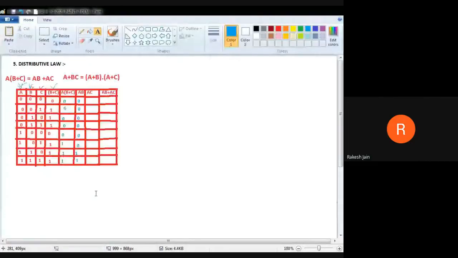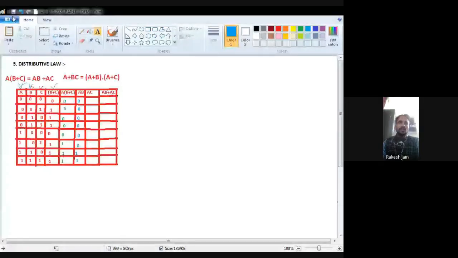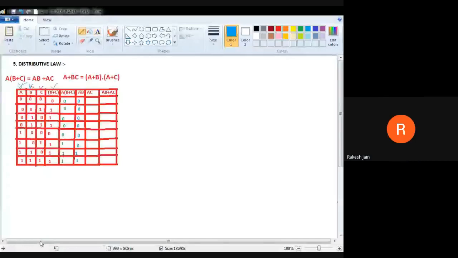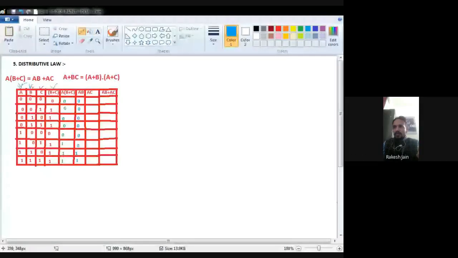So for A is 0, B plus C is 0, because I find a 0, that's why 0. A is 0, B plus C is 1, because I find a 0, that's why 0. A is 0, that's why 0. Again, A is 0, B plus C is 1, because I find a 0, so again it is 0.